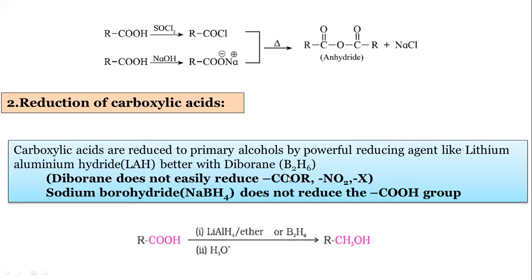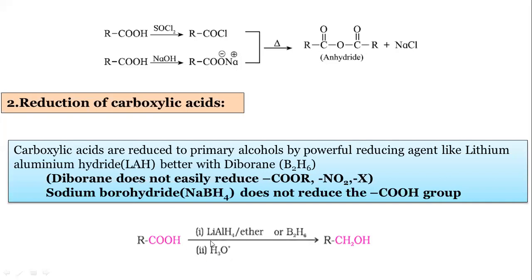Diborane is very specific here. Diborane does not easily reduce the COOR, that is the ester group, then NO2 and halogens. That's why it is shown in bold. These are the exceptions. Diborane does not easily reduce esters, NO2 and halogens, and sodium borohydride, NaBH4, does not reduce the COOH group. So these are used as selective reducing agents. When you have to reduce a specific group, we have to use these two reducing agents, remember.